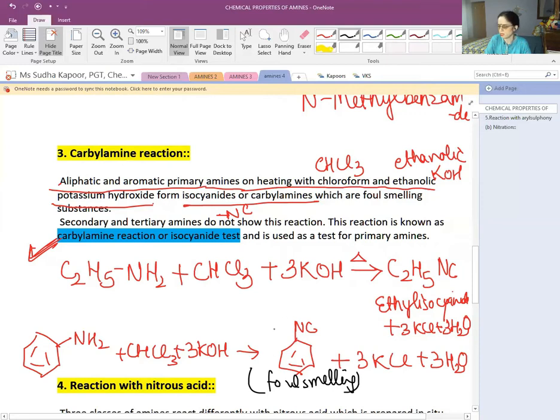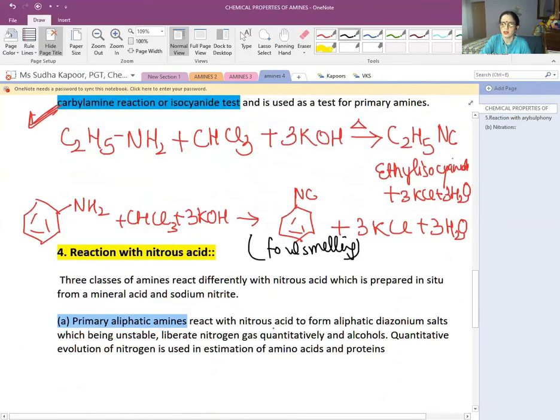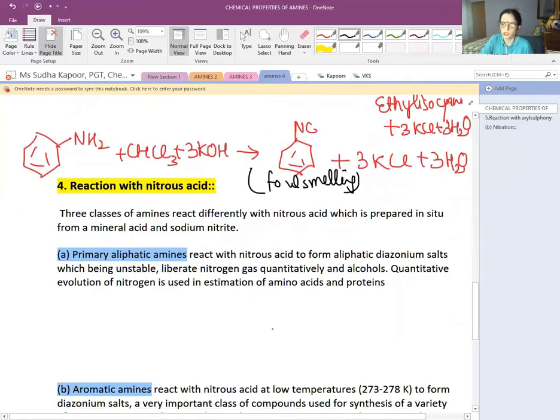Now, in the case of other chemical properties, we are going with the reaction with nitrous acid. There are 3 classes of amines, that is 1 degree, 2 degree and 3 degree amines, which react differently with nitrous acid. Nitrous acid is HNO2. The reaction is carried out in the presence of sodium nitrite, NaNO2, and usually HCl is used here, which results in giving us HNO2. So what happens when the reaction is carried out with a primary aromatic amine? As we have studied in the Sandmeyer reaction, diazotization takes place in the beginning step.